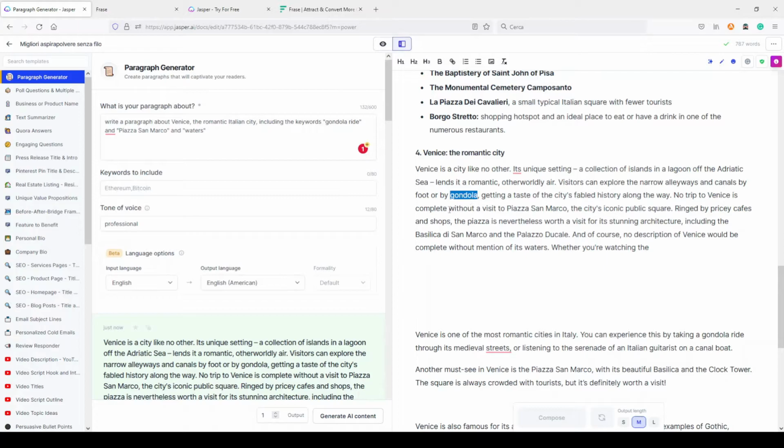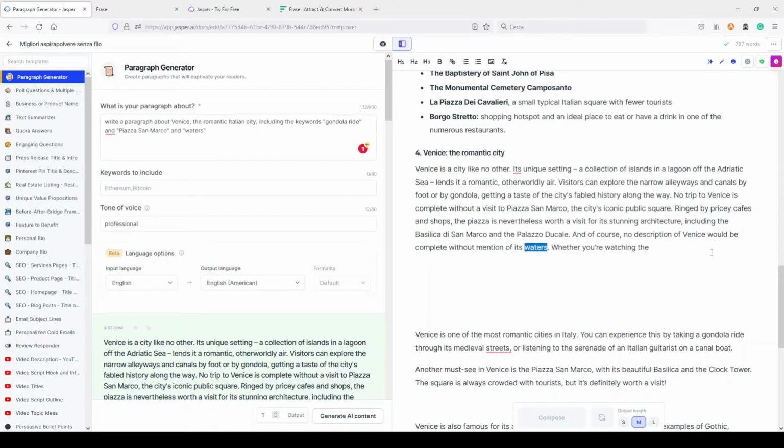No trip to Venice is complete without a visit to Piazza San Marco, and here we have our second keyword. The city's iconic public square, ringed by pricey cafes and shops, the piazza is nevertheless worth a visit for its stunning architecture, including the Basilica di San Marco and the Palazzo Ducale. And of course, no description of Venice will be complete without a mention of its waters. Here it is.